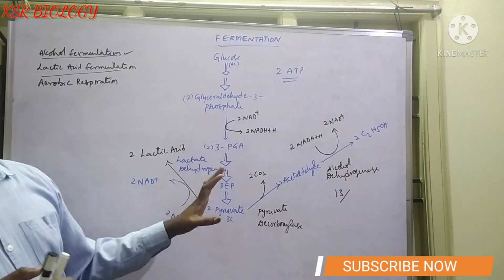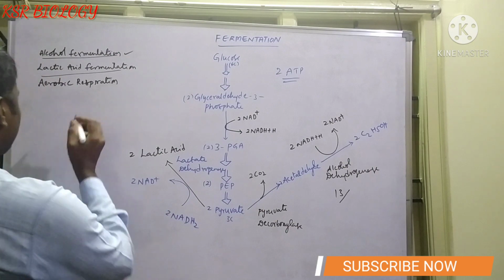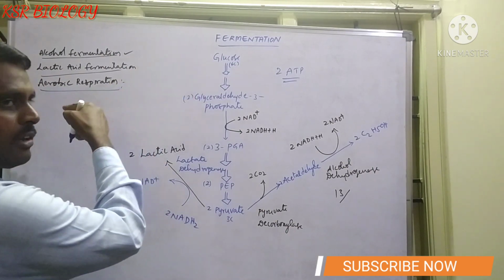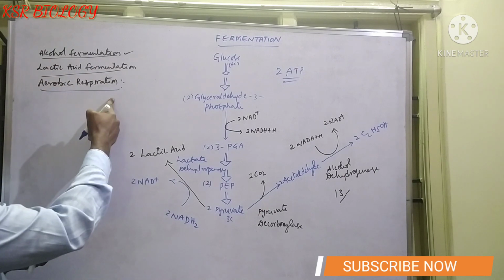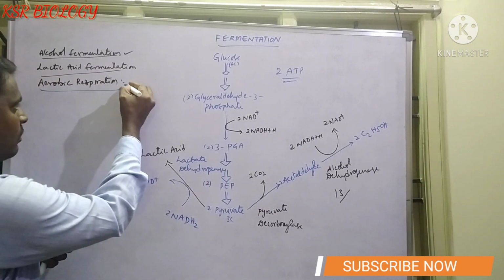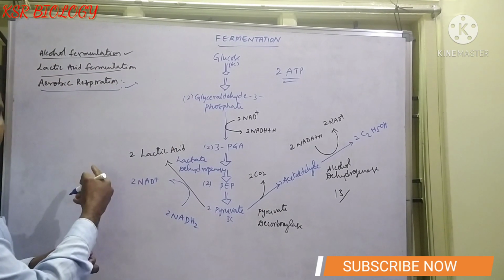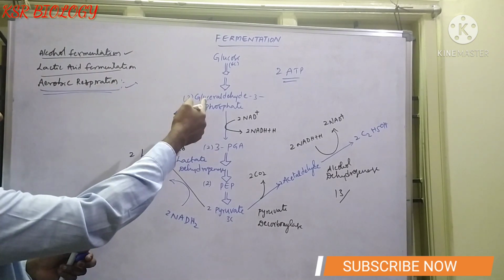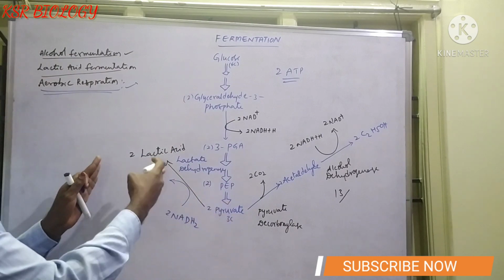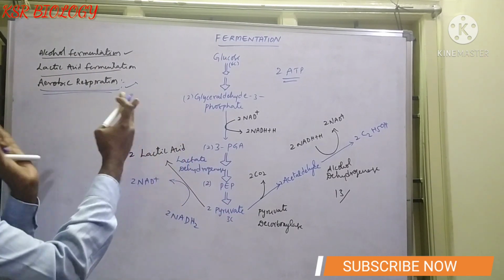This is about fermentation. And the third one is aerobic respiration, the fate of pyruvate. So first alcoholic fermentation, lactic acid fermentation, and aerobic respiration. Now we will discuss aerobic respiration in the next video. Thank you.